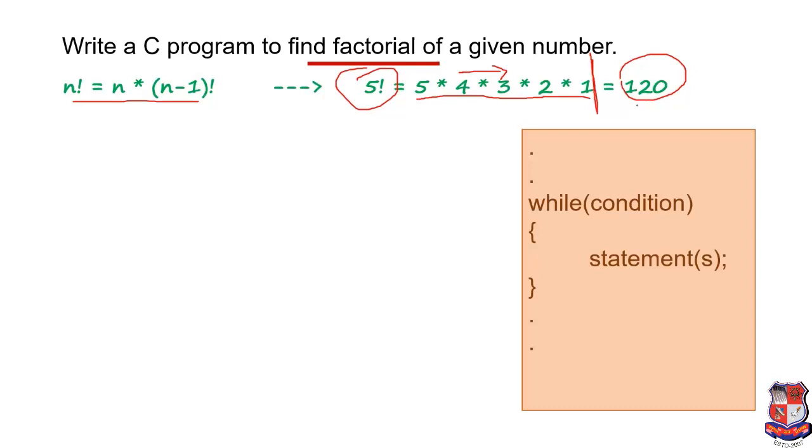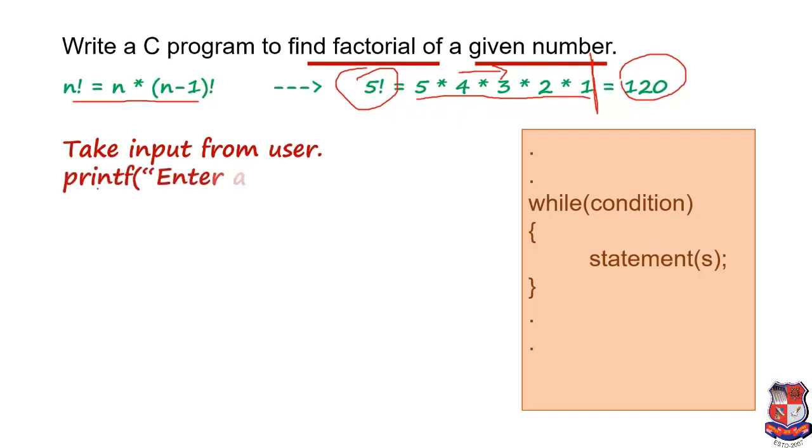Now for that, first of all we have to take input from the user. How can we take the input? For that we have to use the scanf function. We'll give a message to the user, printf enter a number.